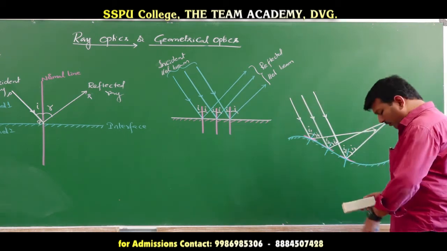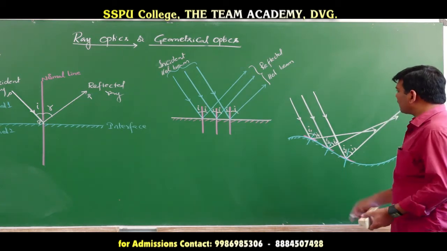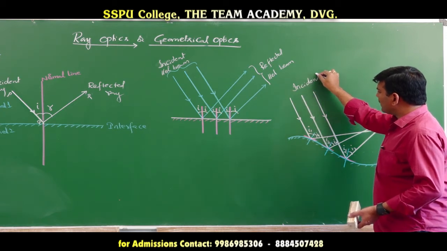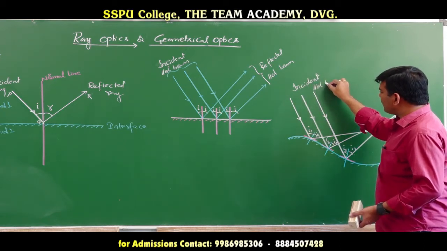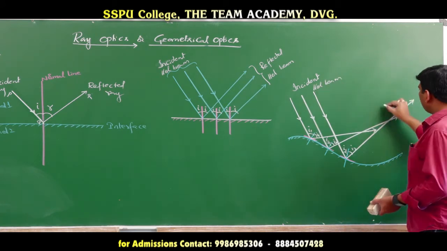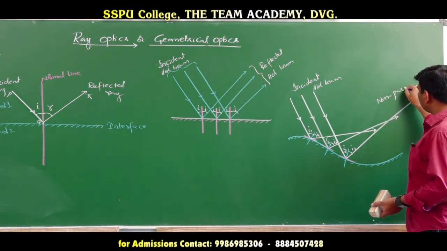So, this kind of reflection is said to be diffuse reflection or irregular reflection. Here we have an incident parallel beam, but the reflected beam is not a parallel beam. We have a non-parallel reflected beam.